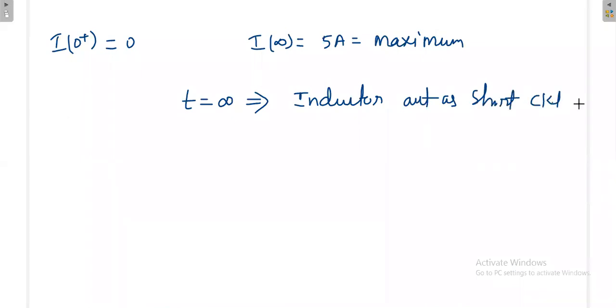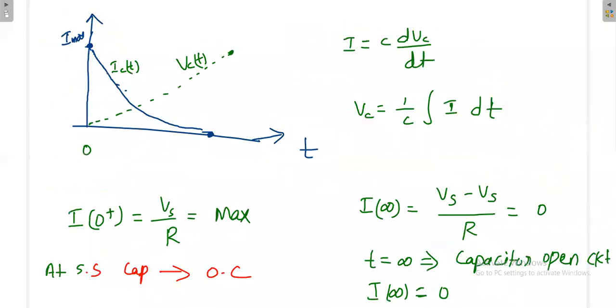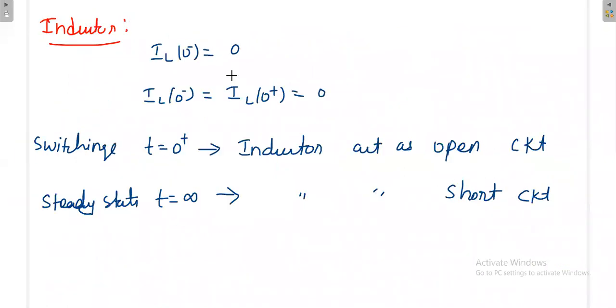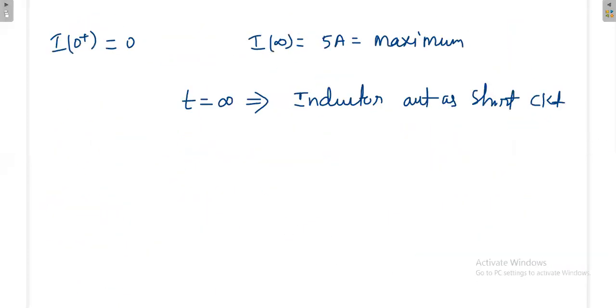So what is our conclusion here? For an inductor, we started with the statement that the inductor acts as an open circuit. This we know from electromagnetics itself. But at steady state, it acts as a short circuit. That also we have proved with a simple diagram. Again, the same concept we'll try to realize in a different format.